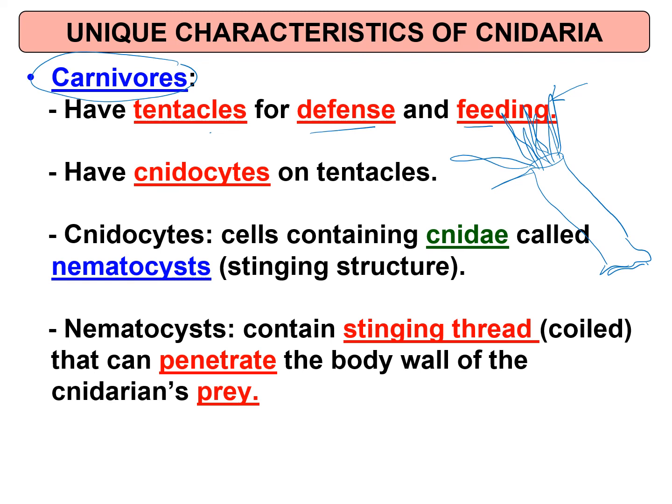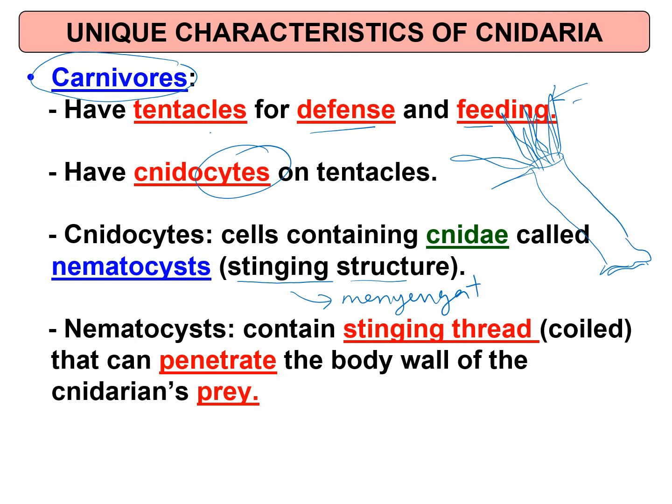Kalau tengok cerita Finding Nemo, Nemo clownfish tu, Nemo tu dia duduk dekat Cnidaria sebenarnya. Dia bersimbion, form a symbiont relationship. The clownfish and the Cnidaria form a symbiont relationship. So the Cnidaria has nidocytes on the tentacles ni. Nidocyte is a cell that contains cnidae called nematocysts. Sebenarnya nidocyte ni adalah tentacles yang ada stinging structure, iaitu menyengat.